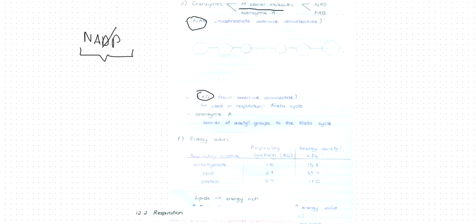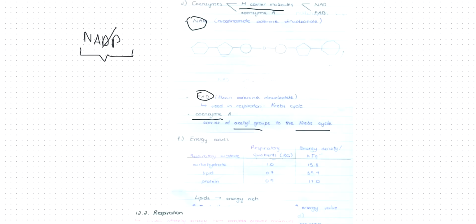This coenzyme will not be used in mitochondria. This will be used in chloroplast. So you don't need to know a lot about this right now, but there are 2 coenzymes in our body which are needed for respiration. These are NAD and FAD. You don't need to know the names. Coenzyme A is another coenzyme, and its job is to carry acetyl groups into the Krebs cycle. Again, this is not important. I'll explain this more later on.